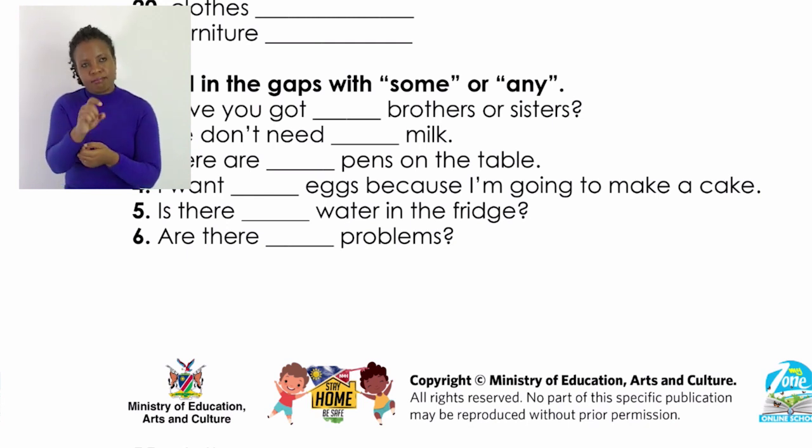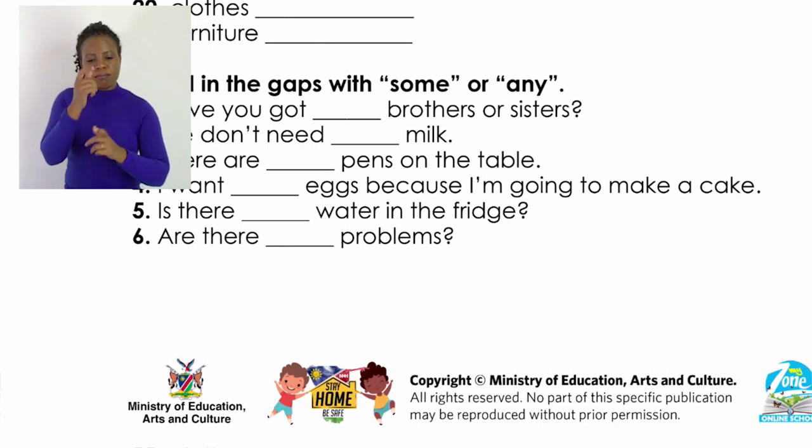Unless it was in containers, that's when we would say we don't need any bottle of milk, we don't need any cup of milk. If it's not in a container, if it's simply milk, you say some milk.